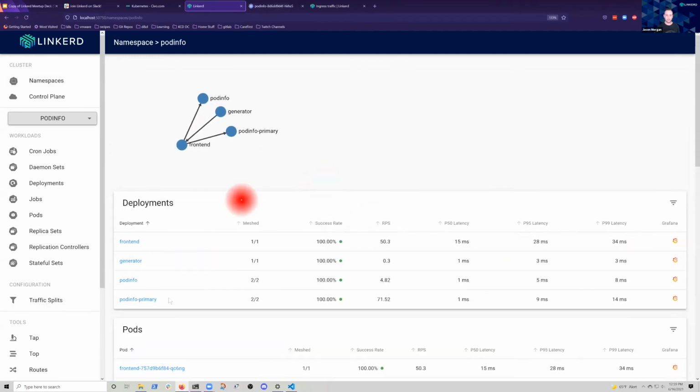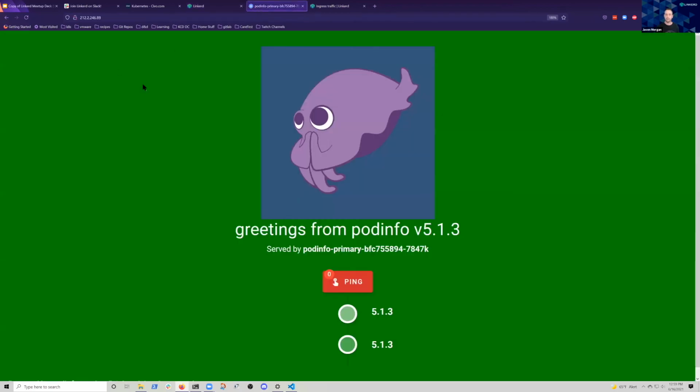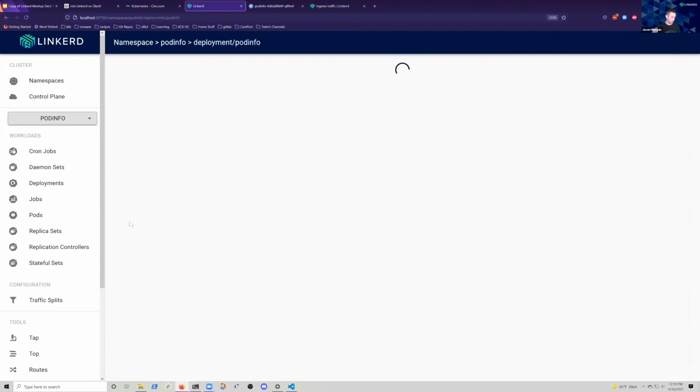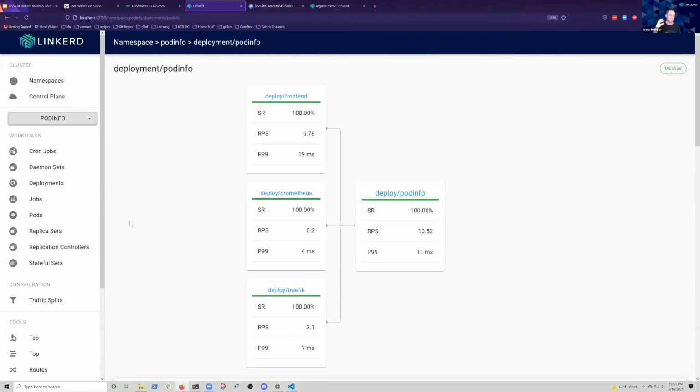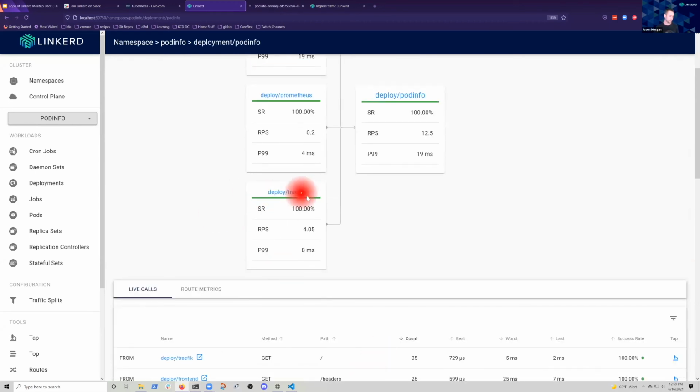I see now that pod info and pod info primary are both serving traffic. I can see the traffic split just like I was seeing from the CLI. I can see it here. I think if we refresh now a couple times, yeah, we're going to start seeing green, blue and green, which is what we wanted to see. There's some splitting. And if I now go look at the deployments, I can look at pod info, the canary, the one that's holding the pods for the canary service. And we can see that it's now getting requests from traffic as well.